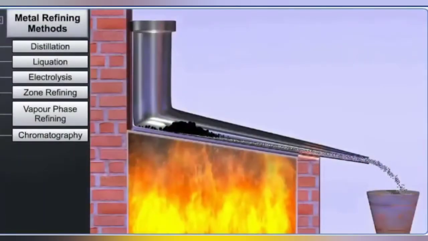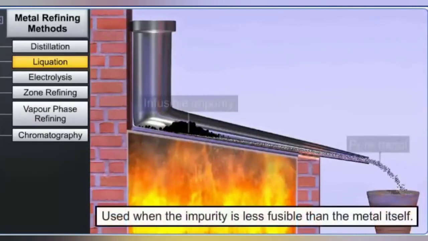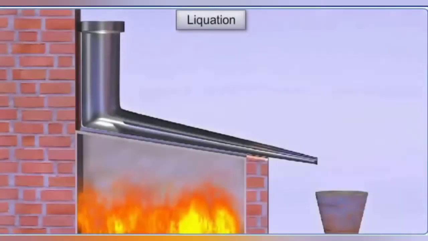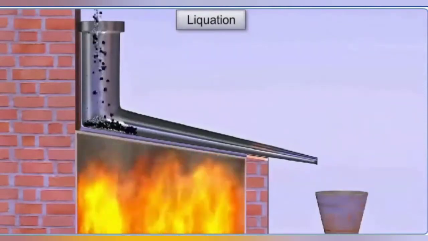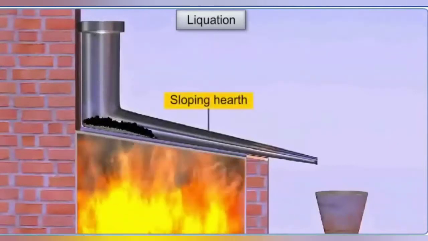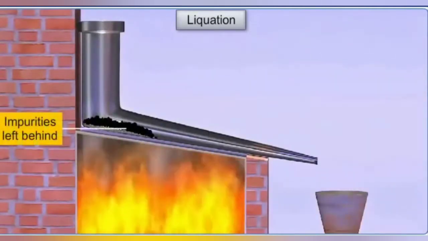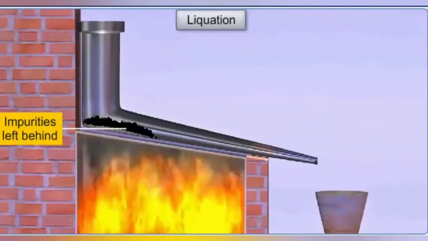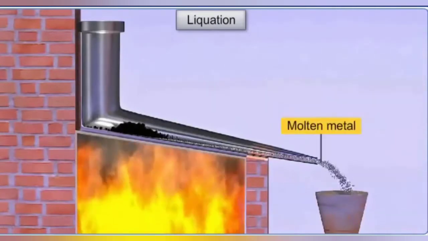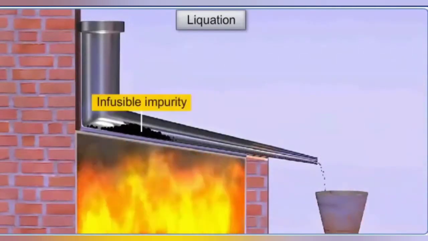The next refining process is the liquefaction process. This method is used to purify metals which contain impurities that are less fusible than the metals themselves. That is, the melting points of the metals are lower than those of the impurities. An impure metal with a low melting point, such as tin or lead, is heated at just enough temperature to melt, using a sloping hearth. The impurities with higher melting points do not melt and stay at the top of the sloping surface, while the molten metal flows down into the receiver, thereby separating the impurities.